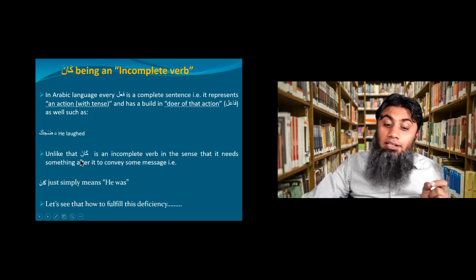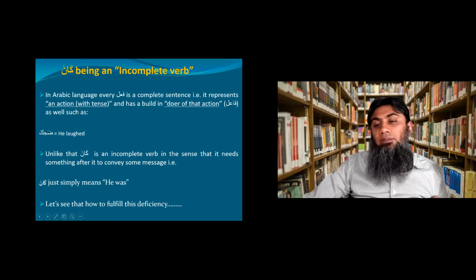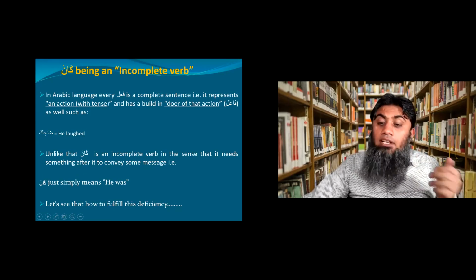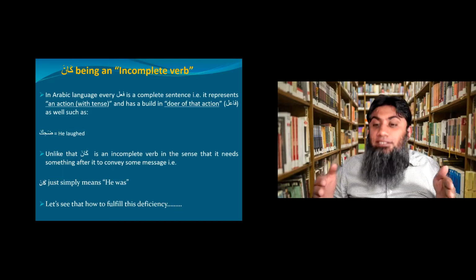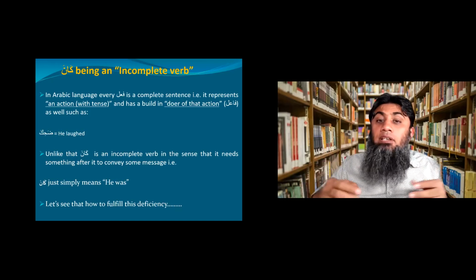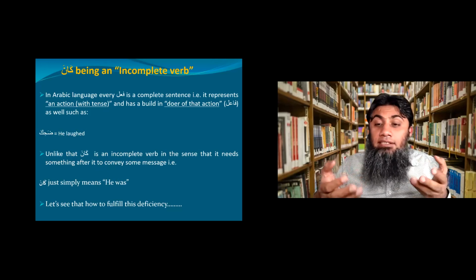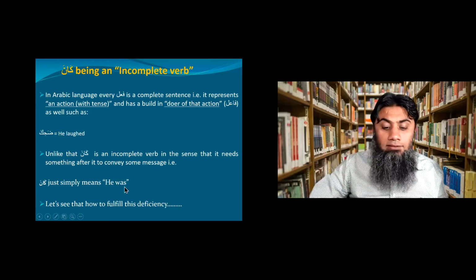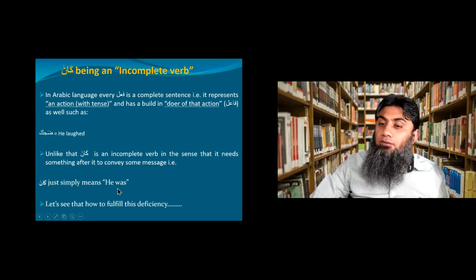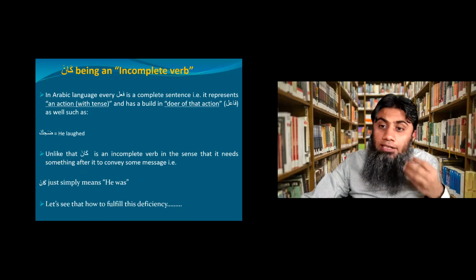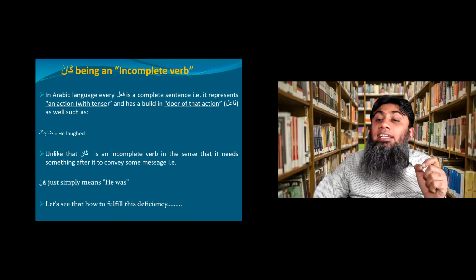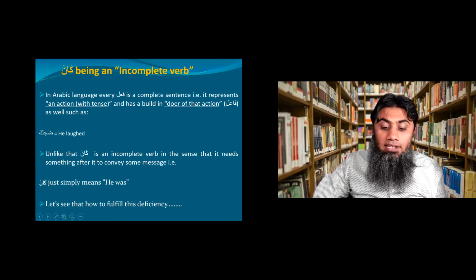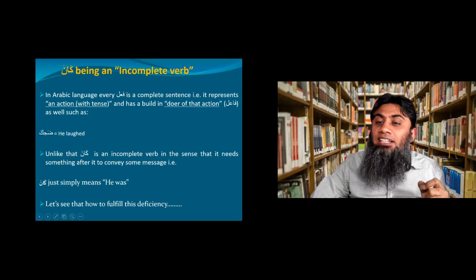Clear? Now, unlike that, kana is an incomplete verb, in the sense that it needs something after it to convey some message. Even though kana is a fail, it is fail naqis or incomplete fail. Why? Because it does not convey any message until you bring something else after it. Look at this example. Kana just simply means he was. Now, what was he? You need to bring something after kana to explain. That is why kana is called fail naqis or incomplete verb. Clear? Now, let's see how this deficiency of kana is fulfilled.